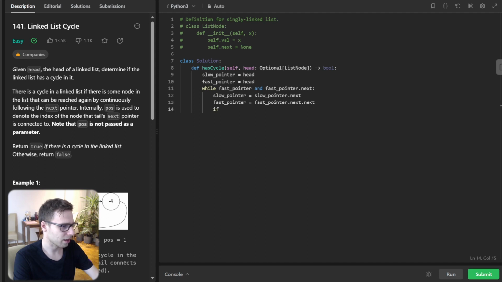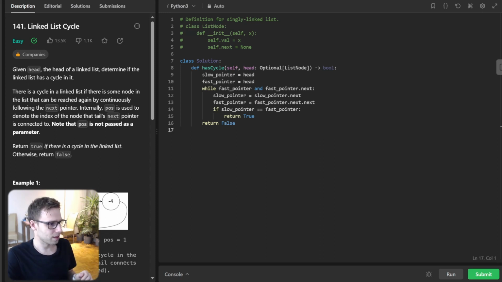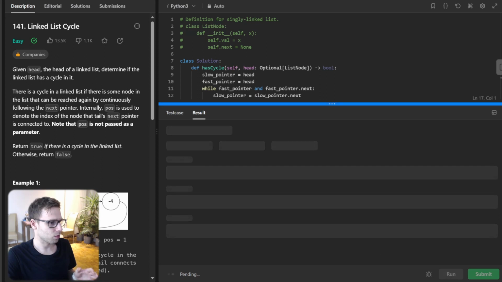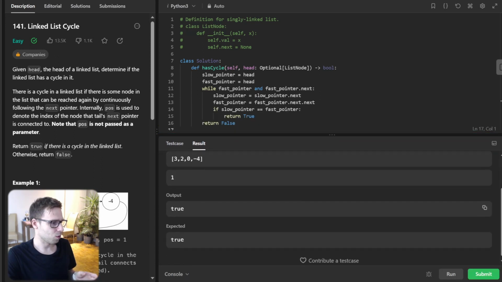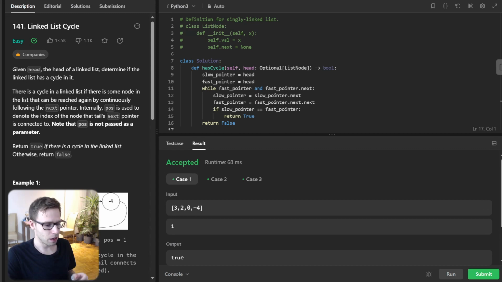So it's twice as fast. If slow pointer equals fast pointer, then we return true because we have a cycle. Otherwise, we return false. As simple as this. Let's run it to verify it's working. So yeah, it's working. Perfect.